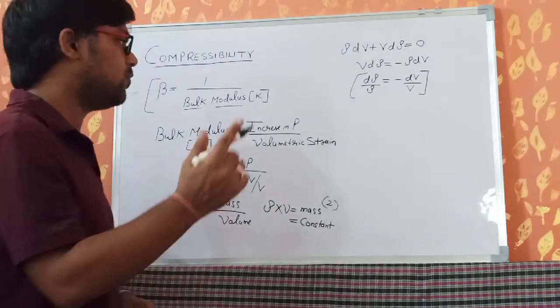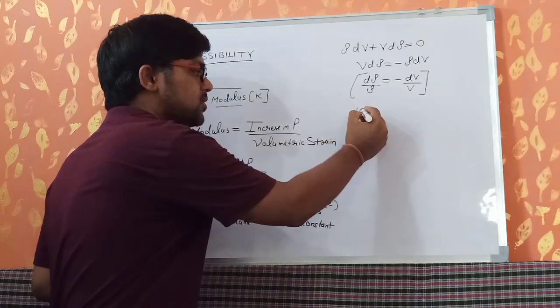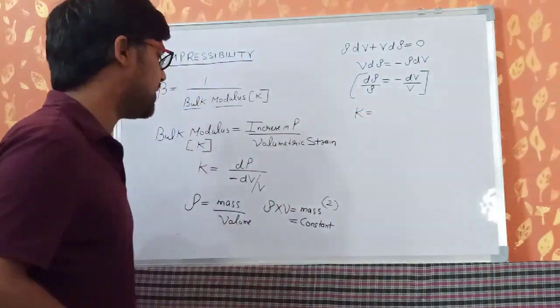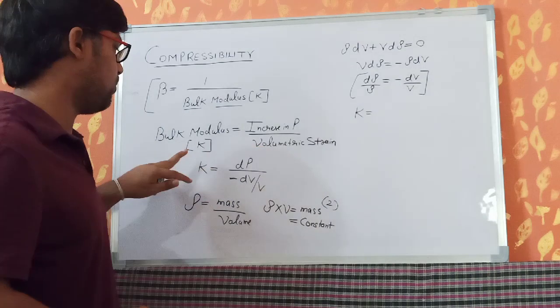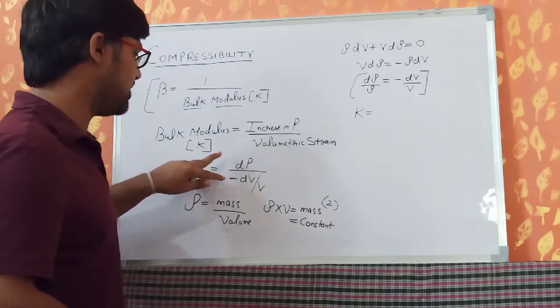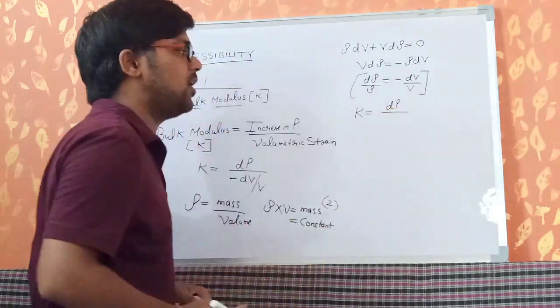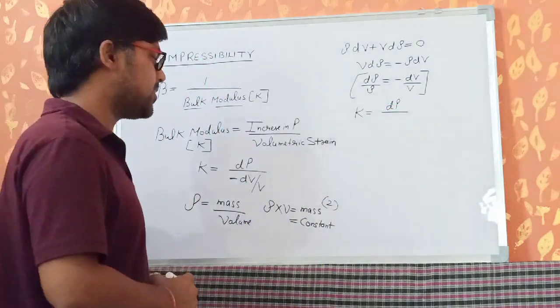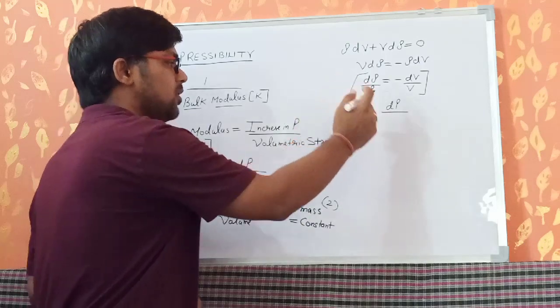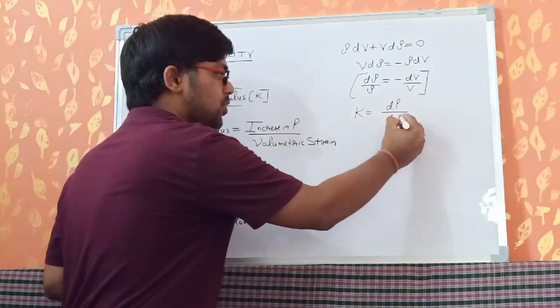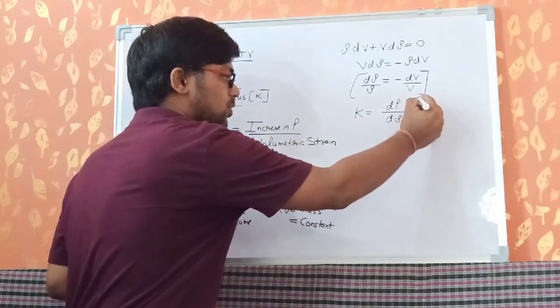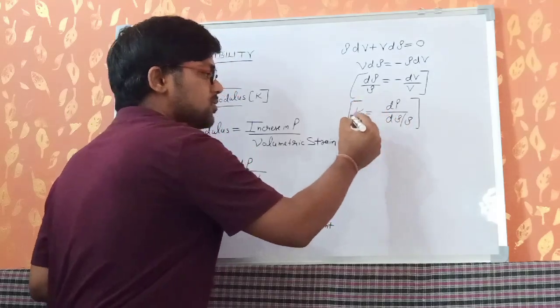Clear? Now we put the value of minus dV upon V, that is volumetric strain, in the formula of bulk modulus. So bulk modulus is defined as the ratio of dP, that is change in pressure, upon volumetric strain minus dV upon V, which equals dP upon d rho upon rho. This is the formula of bulk modulus.